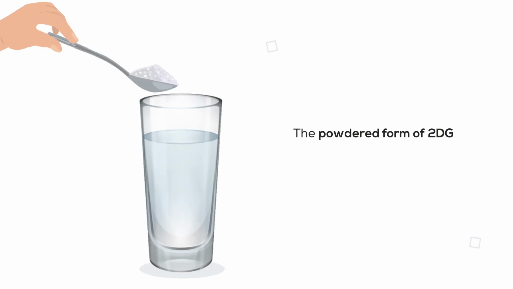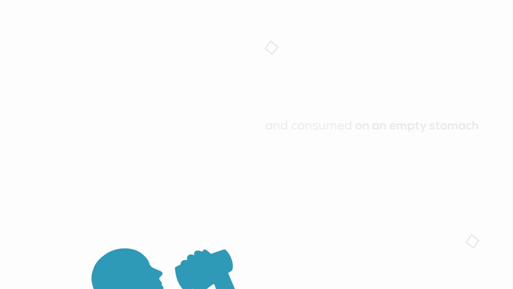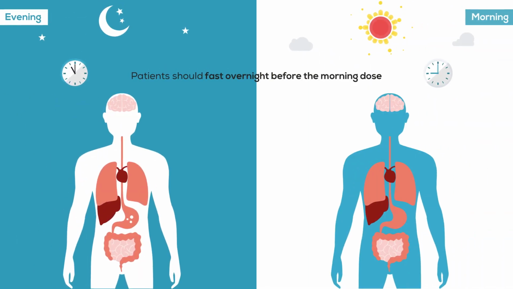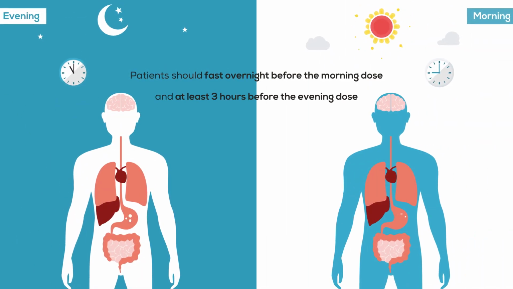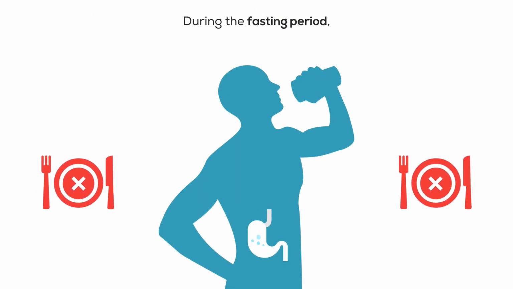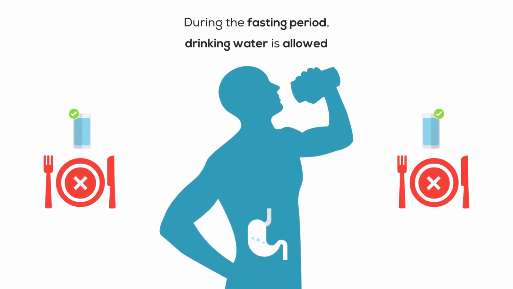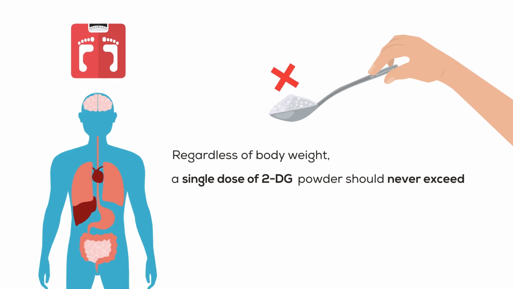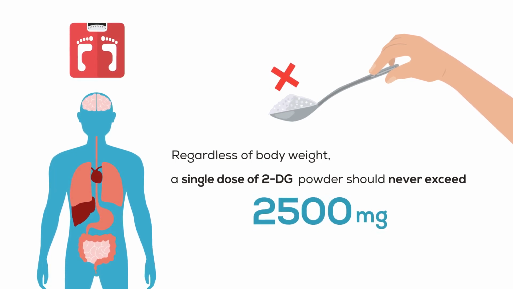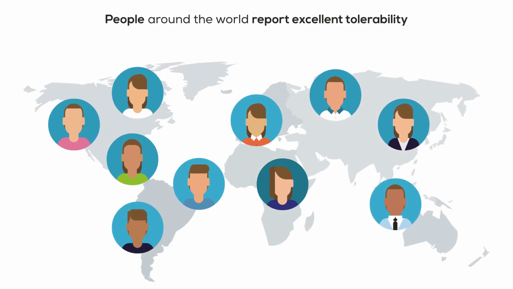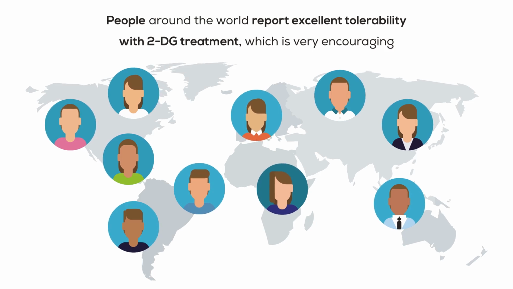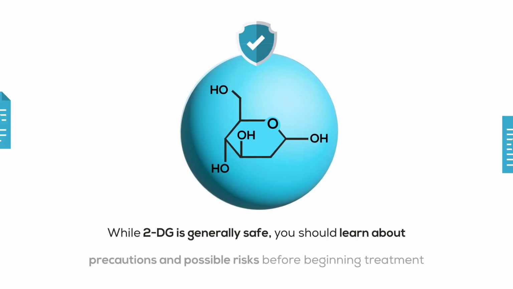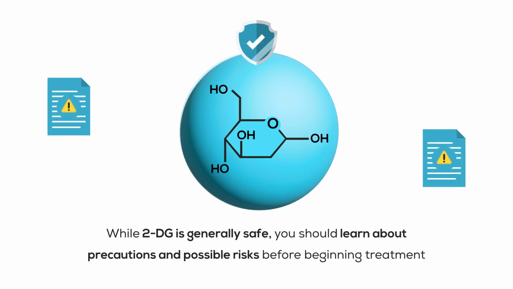The powdered form of 2DG is dissolved in room temperature water and consumed on an empty stomach twice daily. Patients should fast overnight before the morning dose and at least 3 hours before the evening dose. During the fasting period, drinking water is allowed. Regardless of body weight, a single dose of 2DG powder should never exceed 2,500 milligrams. People around the world report excellent tolerability with 2DG treatment, which is very encouraging. While 2DG is generally safe, you should learn about precautions and possible risks before beginning treatment.